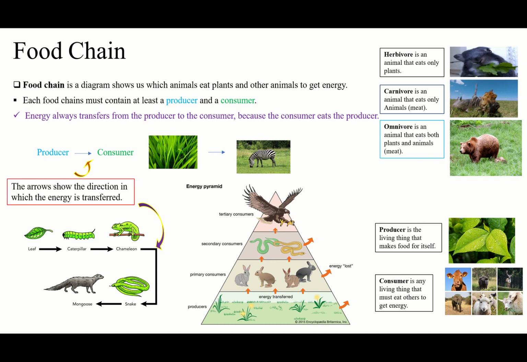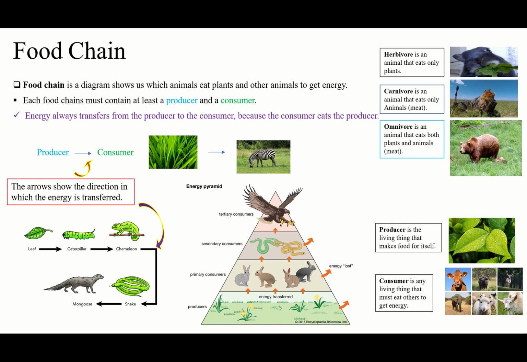So they have to eat others to get energy. That's why the first one must be producer to make food, and this food will transfer one by one from one animal to another animal, okay? So you have to know the first one must be producer, okay?